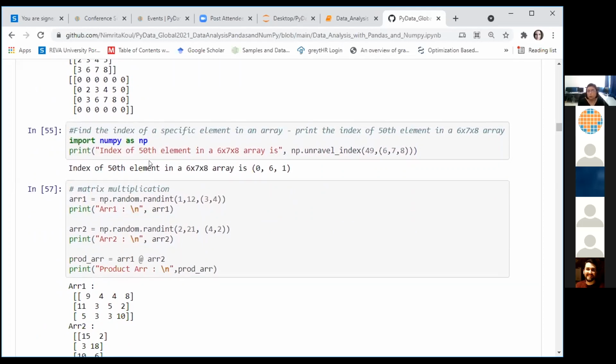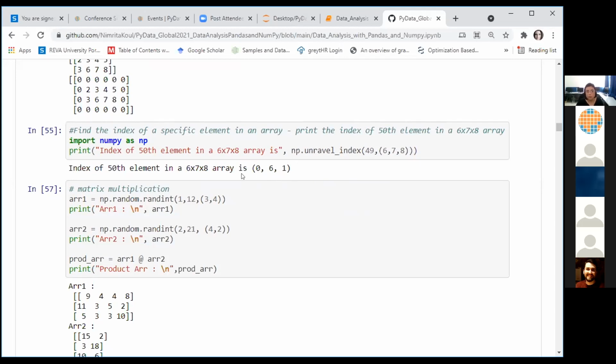In case you want to know the index of a particular element in an array of a particular size, for example, I have a 6 cross 7 cross 8 array. This is a 3-dimensional array. I'm interested in knowing what will be the index of the 49th element in this array. I have a built-in function called unravel_index, which helps me identify the index along all 3 dimensions. So this will be in row number 0, column number 6 in the first matrix, in the first array.